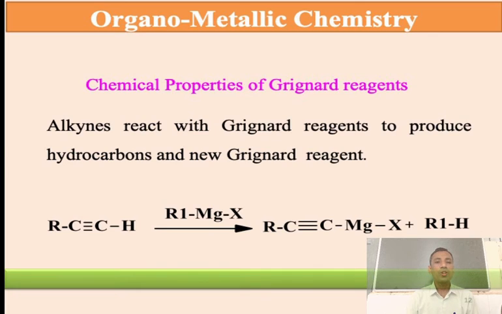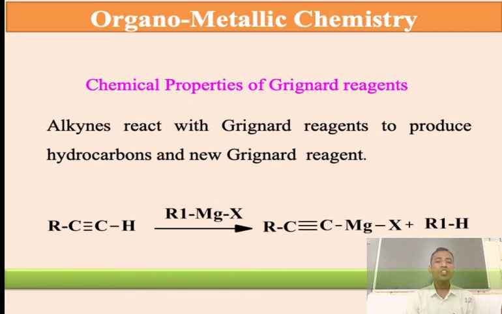It depends upon which type of Grignard's reagent and which type of substrate we use. They produce the corresponding different types of hydrocarbon as well as Grignard's reagents. If we change the Grignard's reagent here to ethyl, methyl, or propyl, the corresponding alkane changes, and the remaining compound stays the same as a Grignard's reagent.